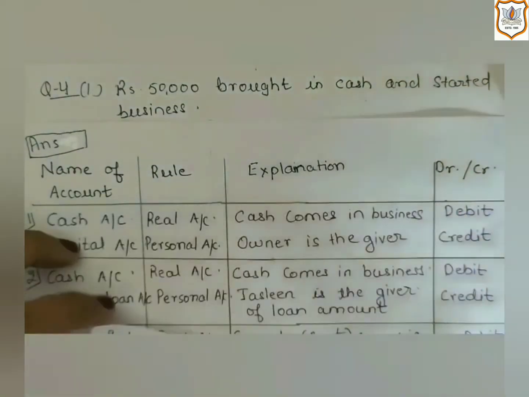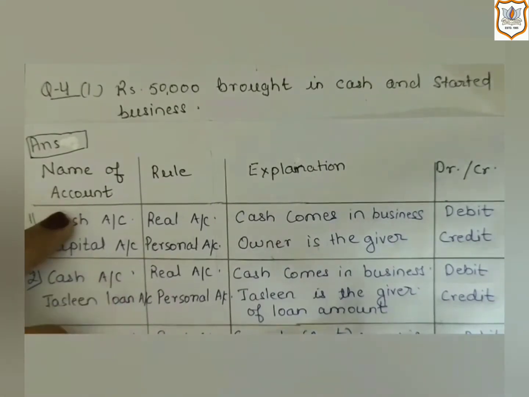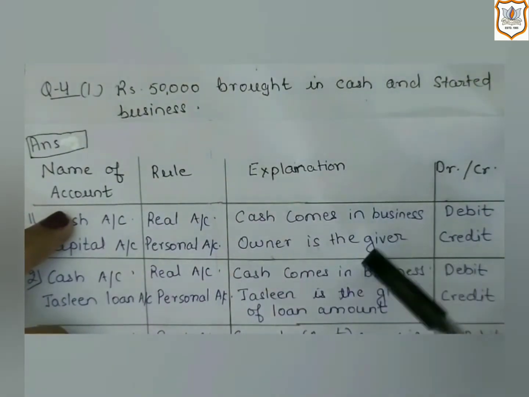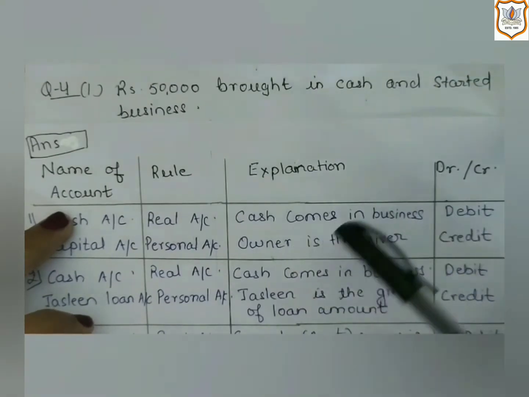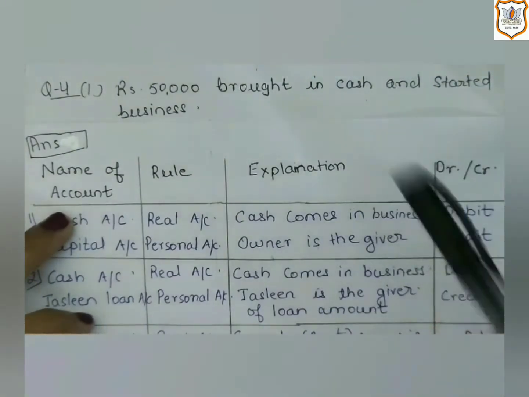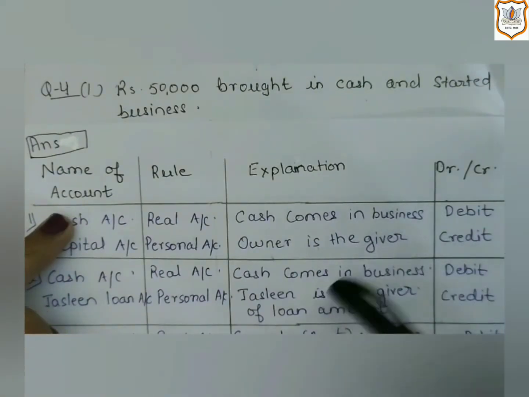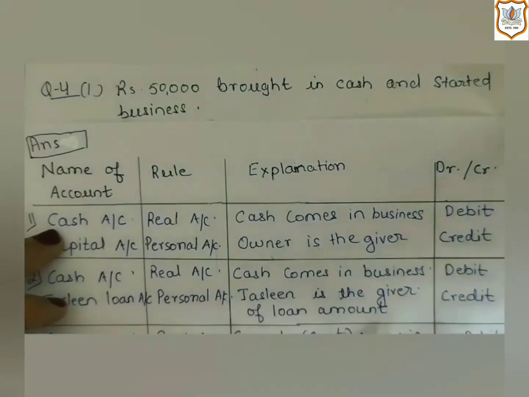Now, you have to decide whether the owner is receiving something from the business or giving something to the business. Here, the owner is the giver because the owner is giving benefit in the form of cash to the business. So, as she is the giver, her account will be credited according to the rule of personal account.